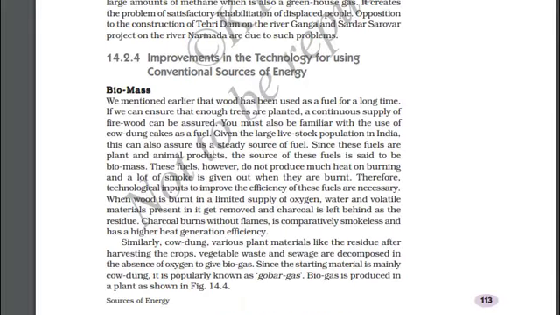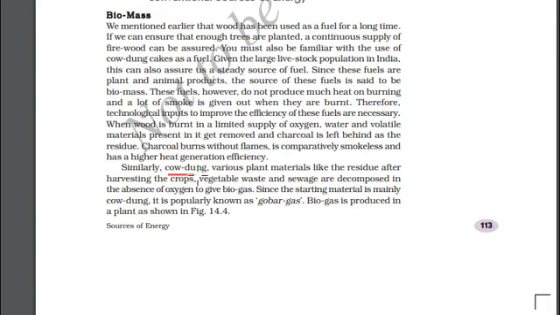This is a continuation of the previous lecture. Improvements in the technology for using conventional sources of energy. Biomass, cow dung, vegetable waste, sewage, the residue after harvesting the crops and many other natural things are decomposed in the absence of oxygen. Anaerobic reaction takes place to give a biogas.